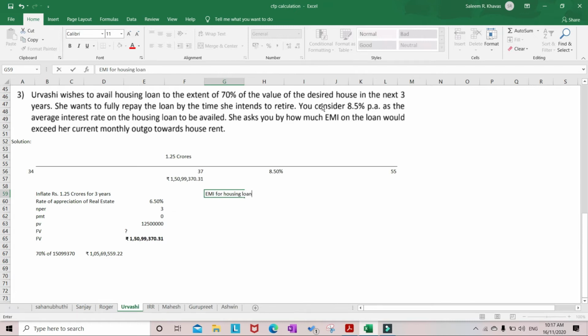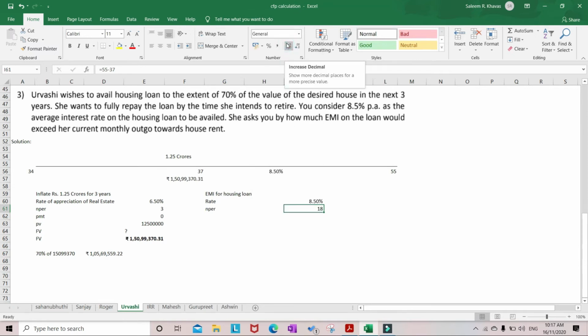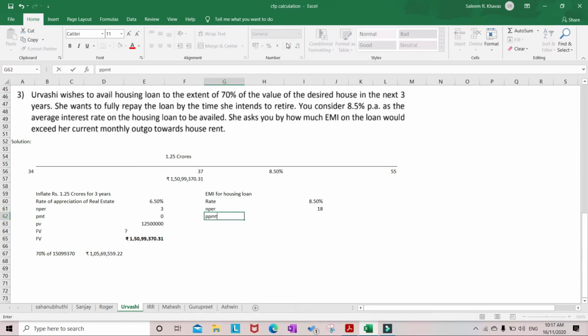So rate, they have already given in the question, it is 8.5%. And Nper until her retirement means 55 minus 37 years. PMT, that is what we need to calculate now.